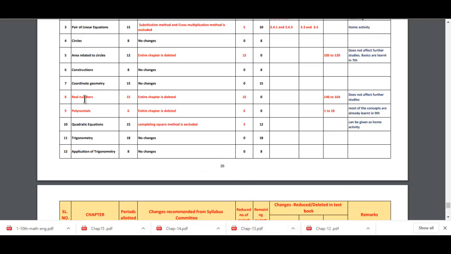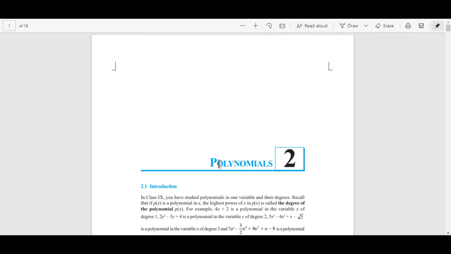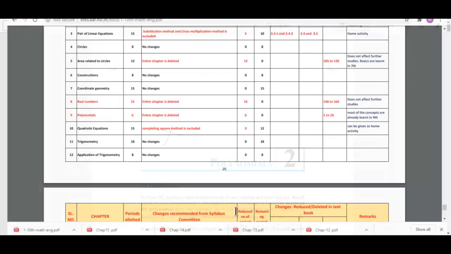Then we have polynomials. Here it required 6 periods. Even that complete chapter is deleted now. Polynomials, complete chapter is deleted. So you can just write a cross mark here, because this chapter is deleted, right?